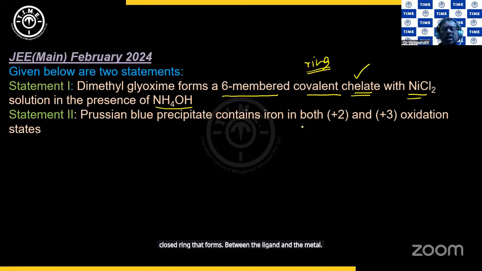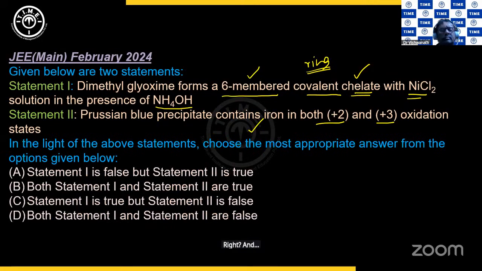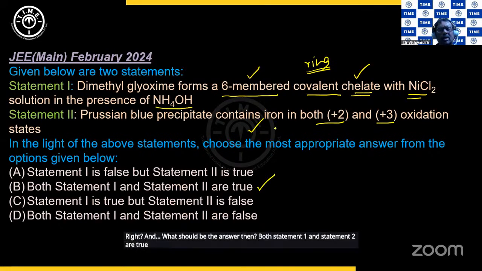Prussian blue precipitate contains iron in both +2 and +3 oxidation states. That is also true. In fact, statement 1 is also true. Statement 2 is true, right? And what should be the answer then? Both statement 1 and statement 2 are true, but they are not connected. In fact, this is not an assertion-reason type.